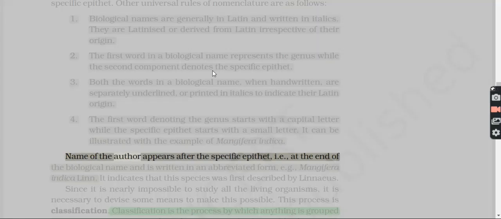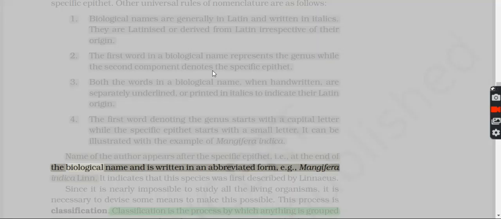Name of the author appears after the specific epithet, i.e., at the end of the biological name, and is written in an abbreviated form, example Mangifera indica Linn. It indicates that this species was first described by Linnaeus.